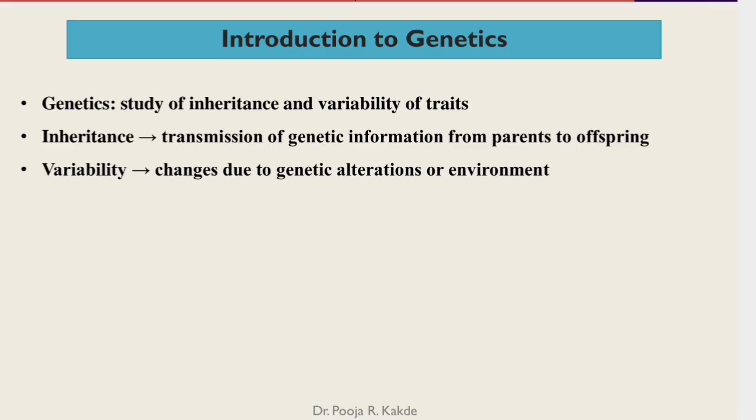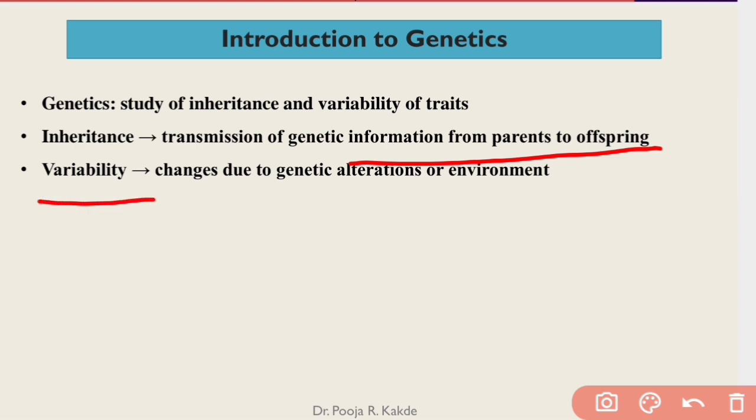Now what is genetics? Genetics is a study of inheritance and variability of traits. Traits, that means characters. Now there is a difference between these two terminologies. Inheritance means transmission of genetic information from parents to offsprings. It is basically a vertical gene transfer. On the contrary, variability means changes due to some genetic alterations or some environmental factors.